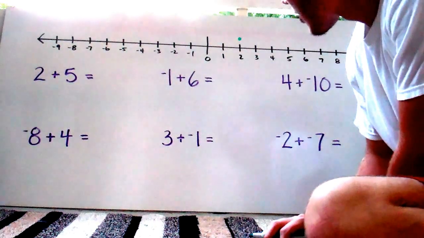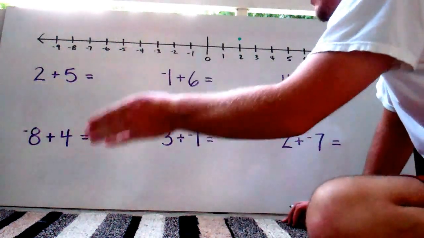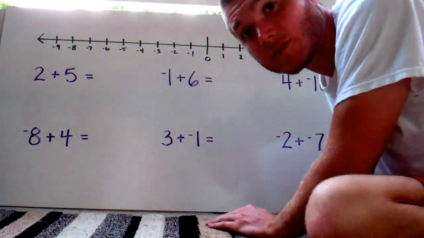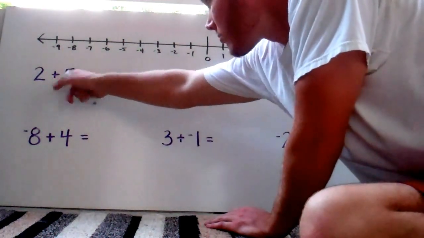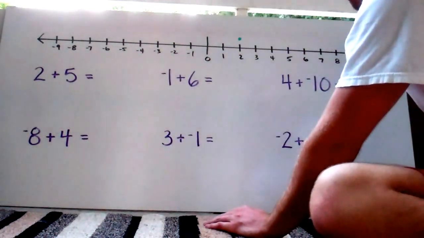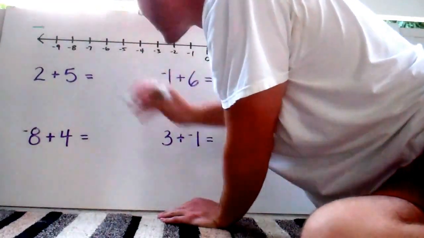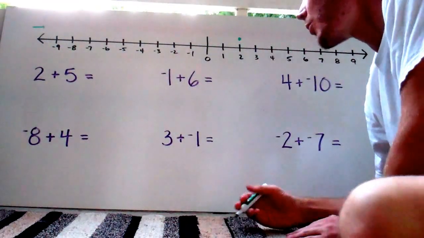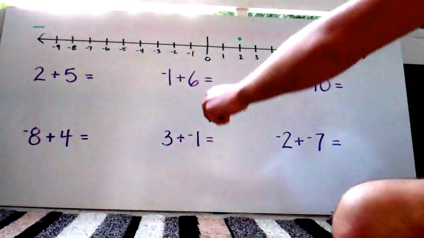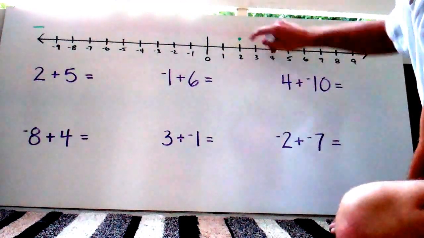Now we want to face the direction of the operation. Since we're adding, and this side is positive and this side is negative, we want to face the positive direction. So we're facing this way.